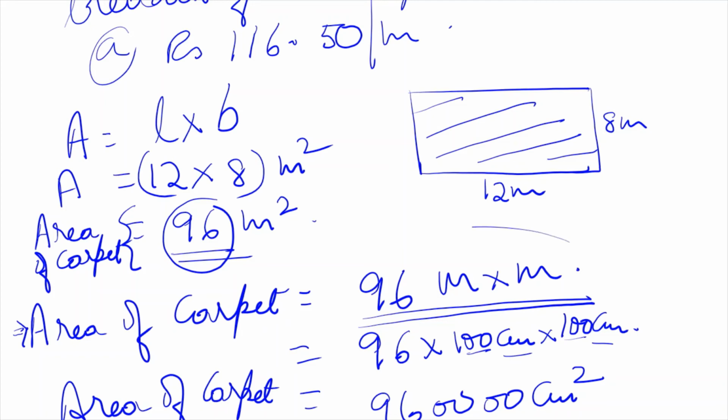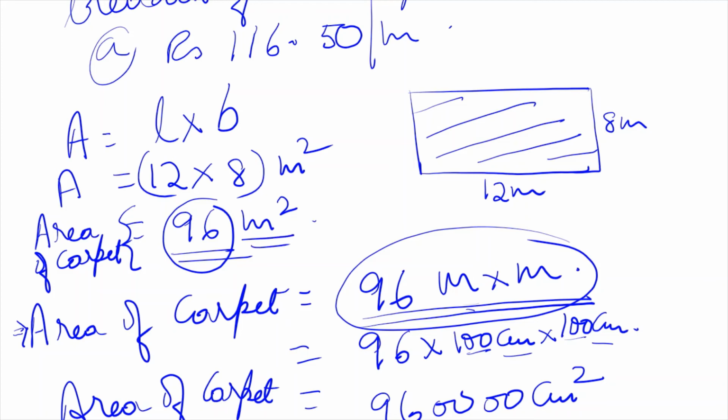Area of the carpet is this, and the breadth of the carpet is 75 centimeter. So how will we get the length of the carpet? By dividing the area of the carpet by the breadth of the carpet. But we cannot divide directly because the breadth is given in centimeter and we have the area in meter square.